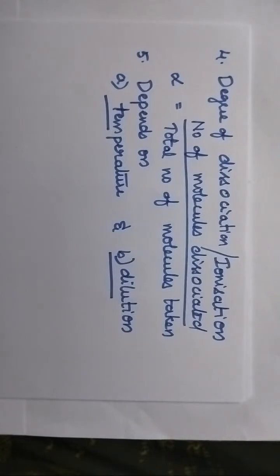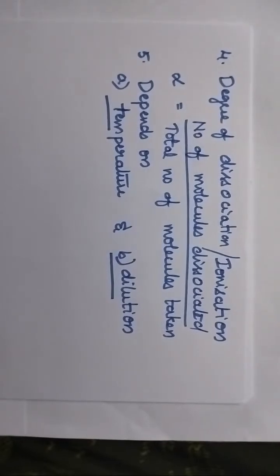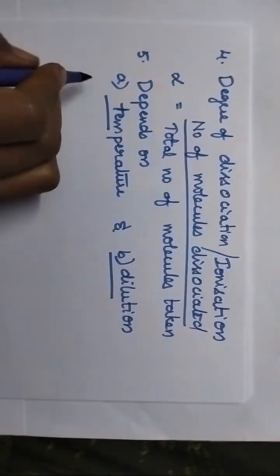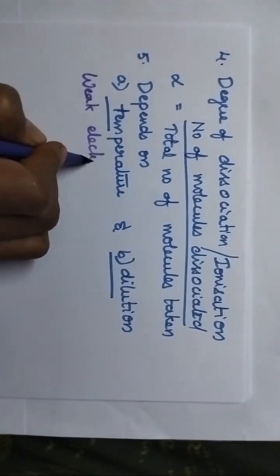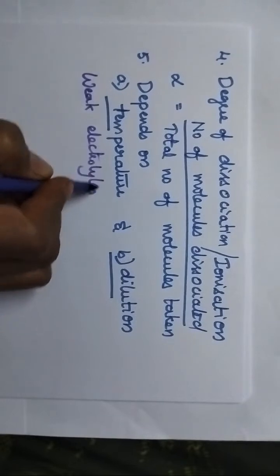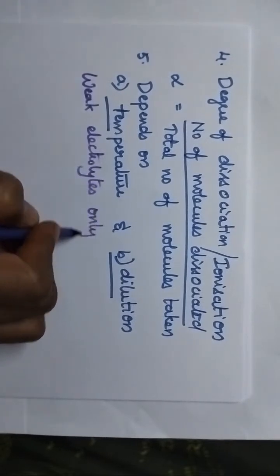In particular, this Arrhenius theory is strictly applicable to weak electrolytes only.